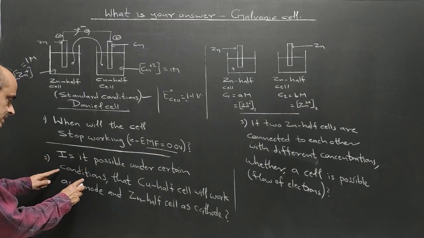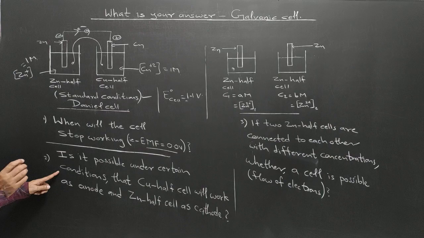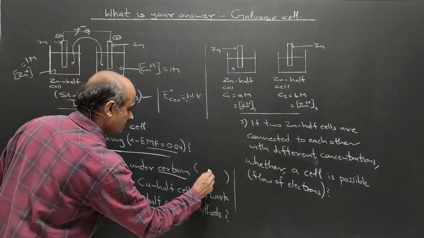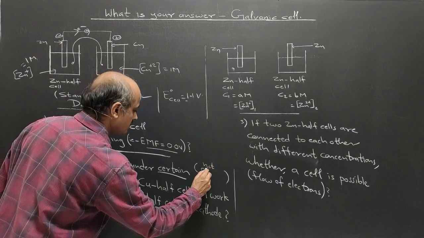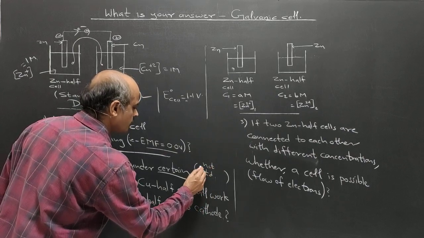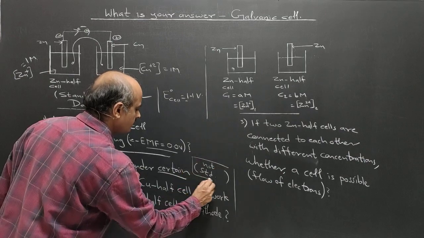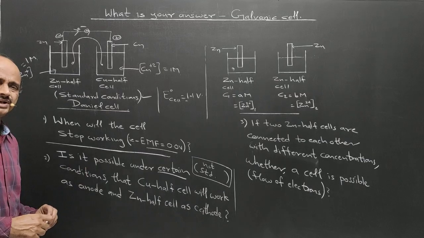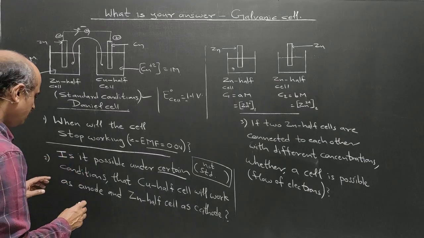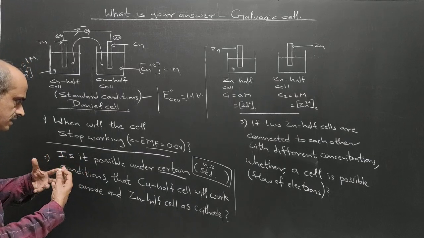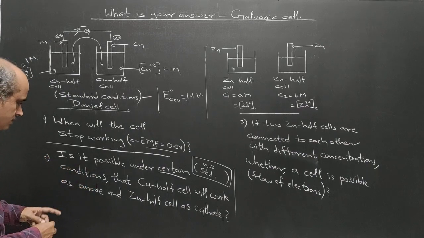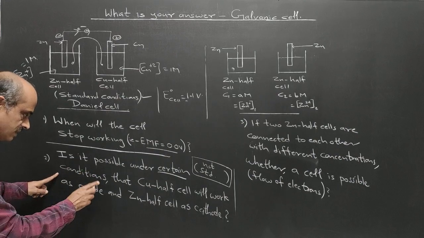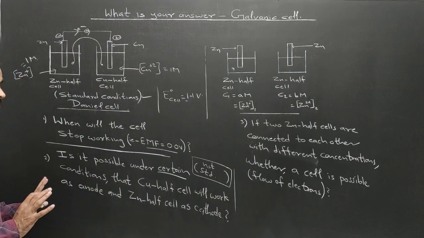And is it possible that under certain conditions, meaning not standard, different concentrations, since we keep the temperature at 298 Kelvin as fixed for 12th and all exams, copper half cell will work as anode and zinc as cathode?